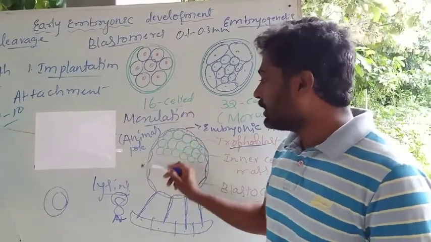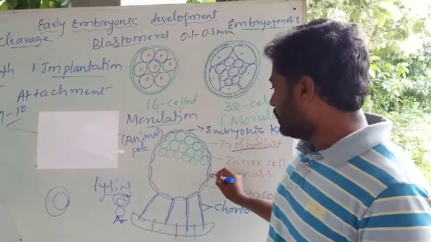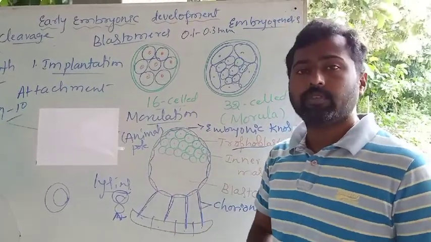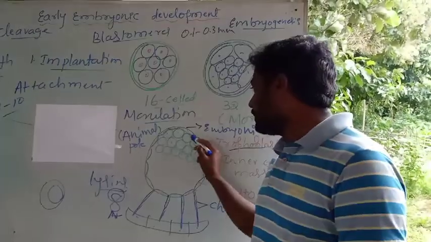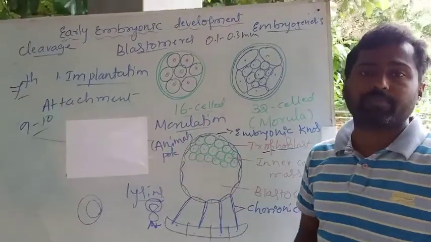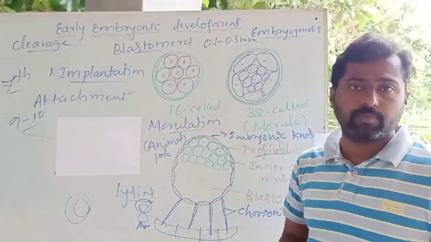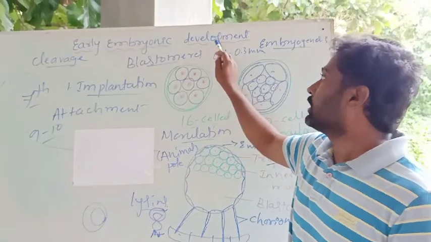So I said that the cells of the trophoblast produce chorion, amnion and villi, and the fetal part of the placenta, whereas the cells found in the animal pole or embryonic pole produce the organs and other cells in the embryo. Okay, so up to here this is about the early embryonic development.